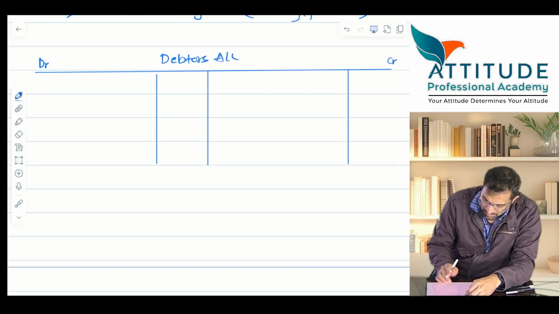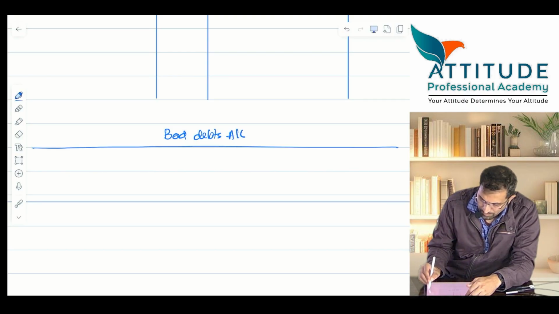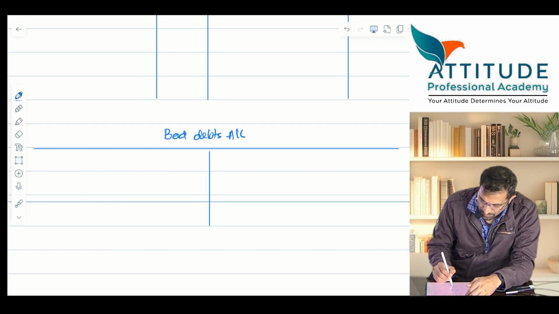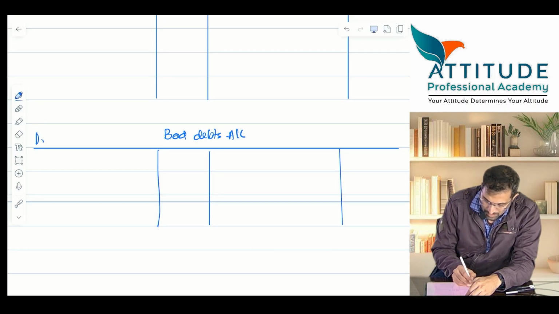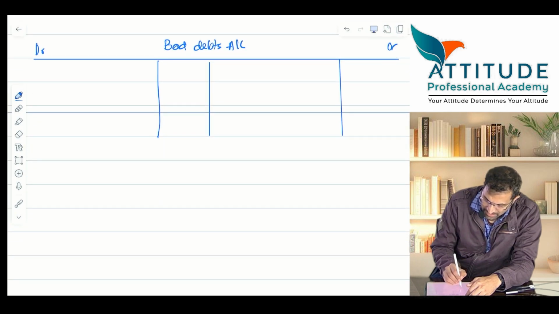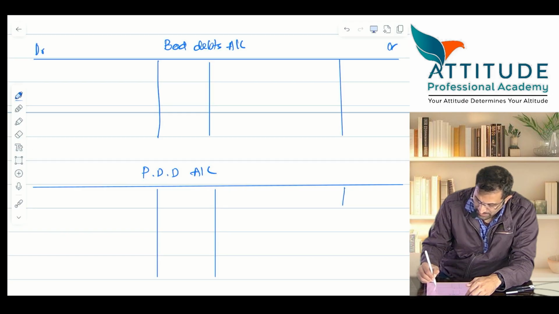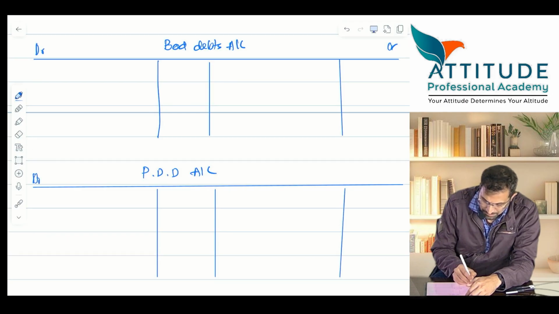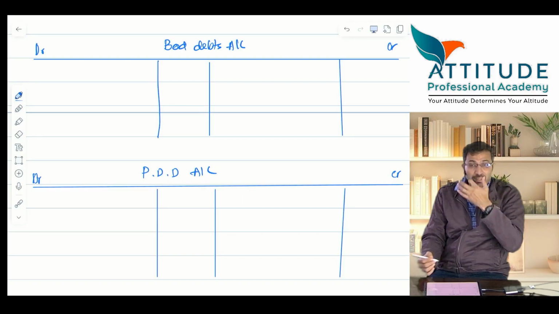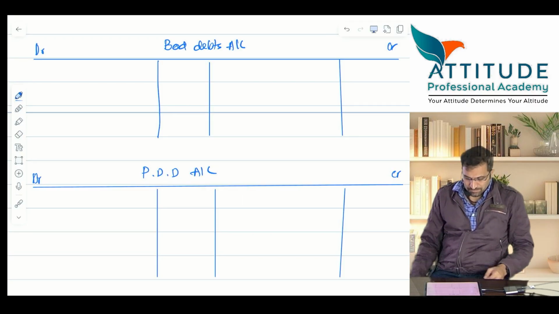Second one, bad debts account, debit credit. Third one is PDD account. What is PDD? Provision for doubtful debts account. Okay, now I'll ask you some questions. Please answer this. Okay, guys? Debit credit. Open these three accounts.